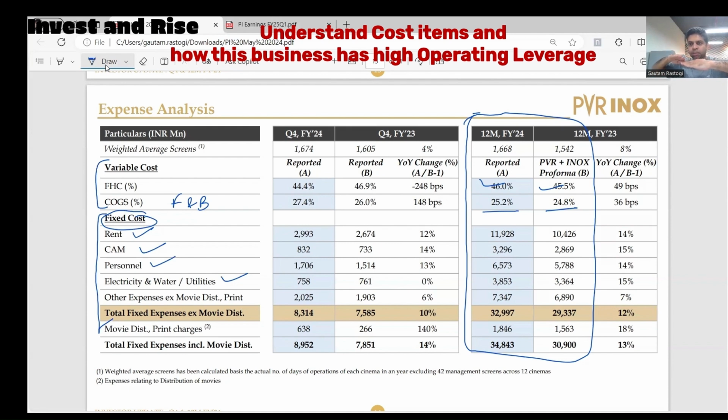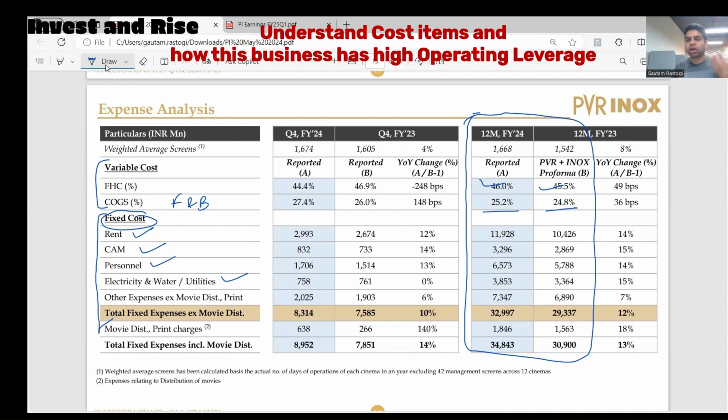But as more and more people come in, they'll get more and more revenue, with fixed costs more or less remaining the same. So what will happen? They'll start making more operating margin. So this is nothing but operating leverage. You are able to drive operating leverage because it's a high fixed cost business. Costs are almost at the same level, and you are able to scale. And the incremental revenue directly flows to your bottom line.